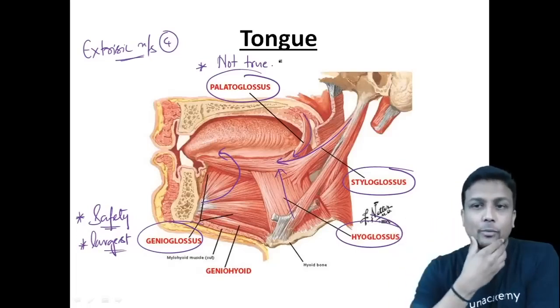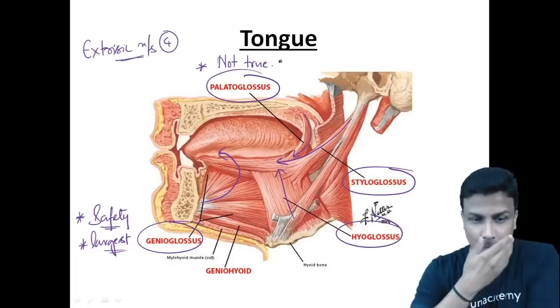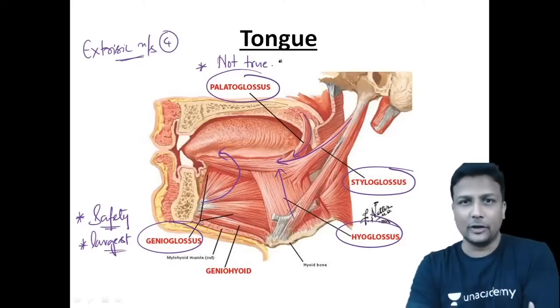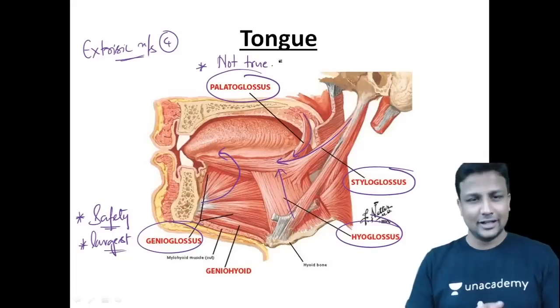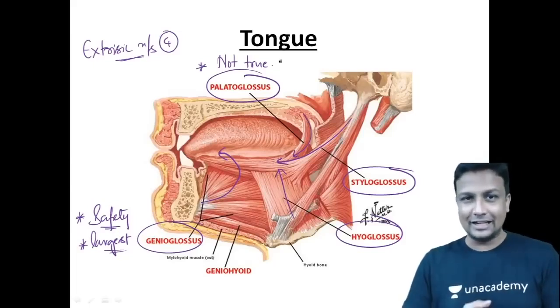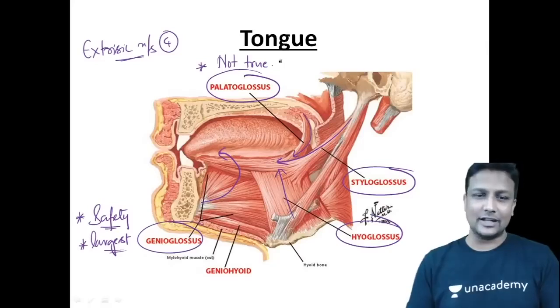And apart from that, I hope all of you remember the nerve supply of tongue. You have to remember about the nerve supply of tongue also. And in our classes, I've given you a beautiful method there. There's your 5, 7, 9, 9, 10, 10 sensory supply, the special sensation as well as general sensation.